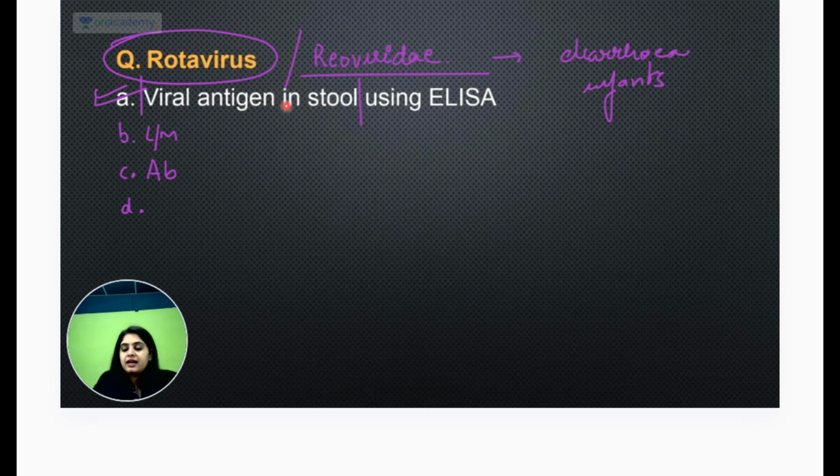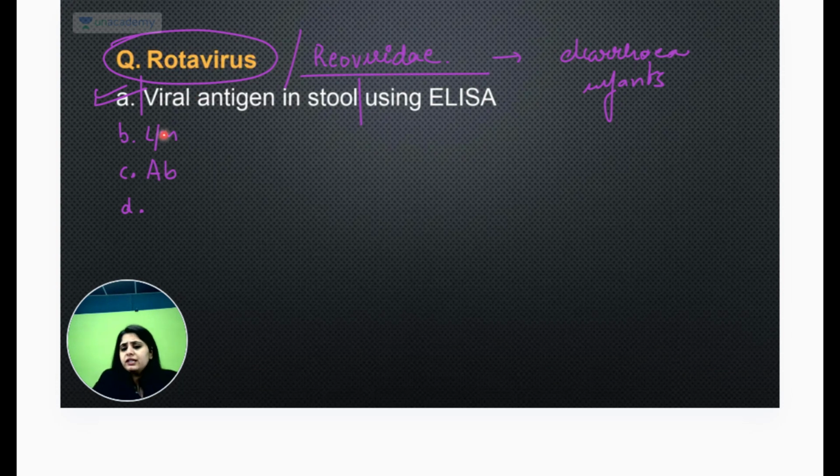ELISA is, I am telling you कि antigen antibody testing के लिए हम हमेशा ELISA use करते हैं. For your future exam you should be knowing. But what was there in the question this time was viral antigen in the stool, and that is the next step that you will do. Antibody role नहीं होता इतना for rotavirus. Antigen is always more important.